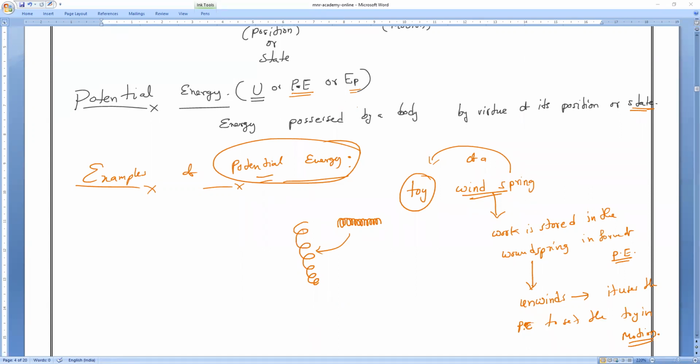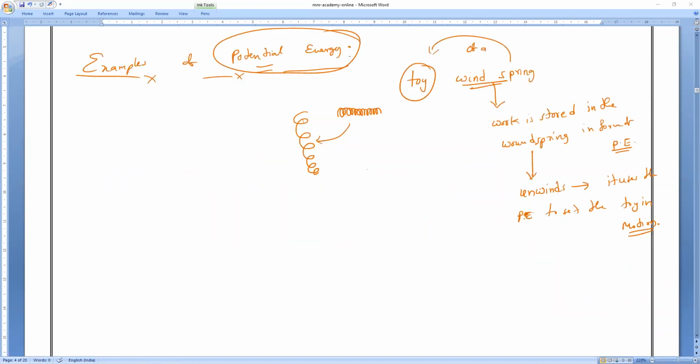So we need to pull the toy car backward and leave it. Yes, that is also possible. Abhiram is asking about toys you might have noticed in our surroundings, like a car. If you push it backward, there is a thread. If you pull the thread backward and leave it, it will start moving forward. Have you checked it, everybody? Please respond.